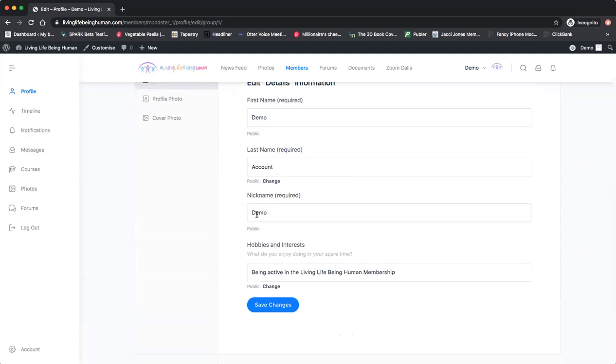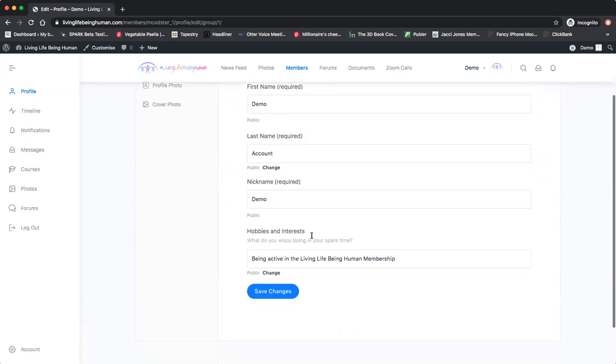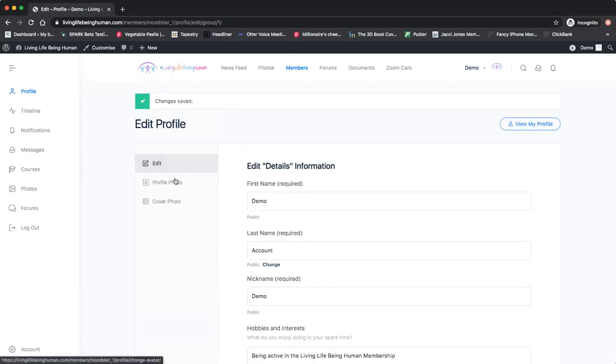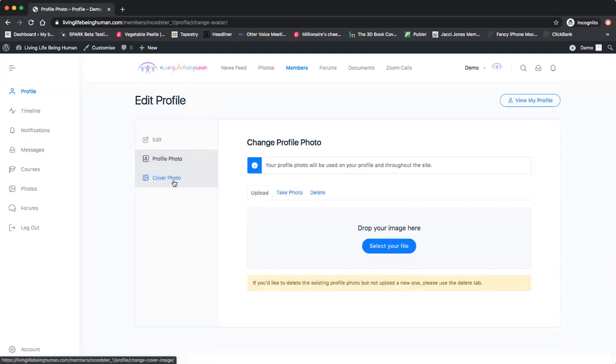If you have a nickname you'd prefer people to know you by, you can type that there on the next line. And then just for a bit of fun, we've added hobbies and interests, so you can write anything you want in that line there. And that's optional. Again, the demo account being active in the Living Life Being Human membership. Save changes. And again, you can change your profile photo and cover photo here.